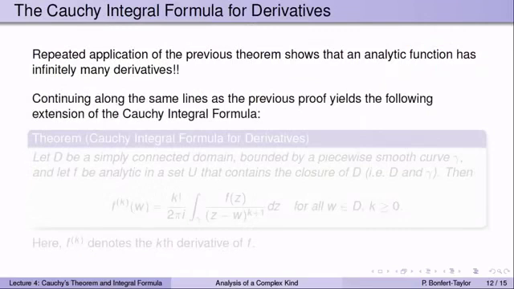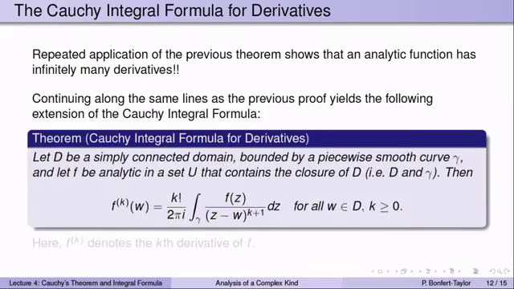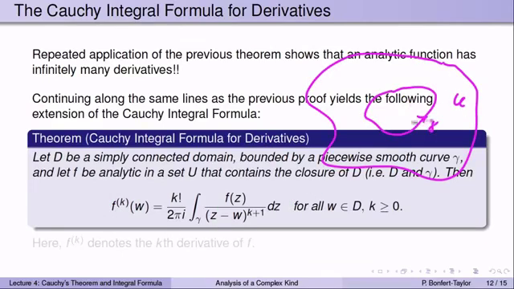Continuing along the same lines as in the previous proof, you can now find extensions of the Cauchy integral formula about derivatives. If D is a simply connected domain, as before, bounded by a piecewise smooth curve gamma, and f is analytic in the set U that contains the closure of D and gamma, so same setup as before for the Cauchy integral formula, then not only can you find f of w, but you can find all of its derivatives via very similar formulas. So again, the setup is you have a set U, and then you have this region D inside it that is bounded by this curve gamma.